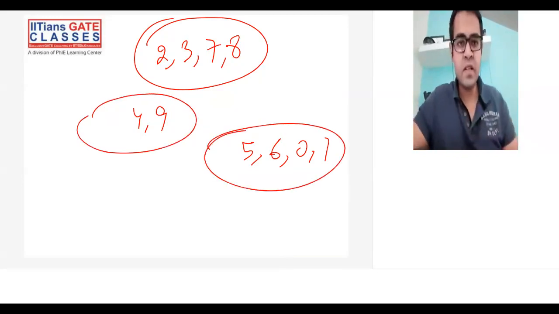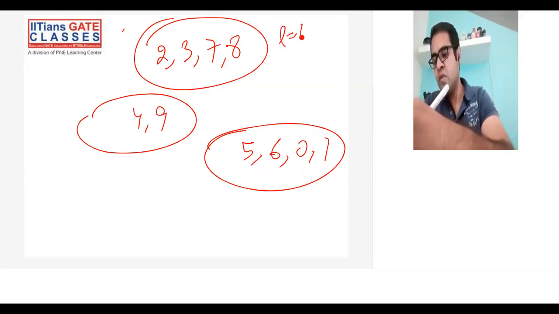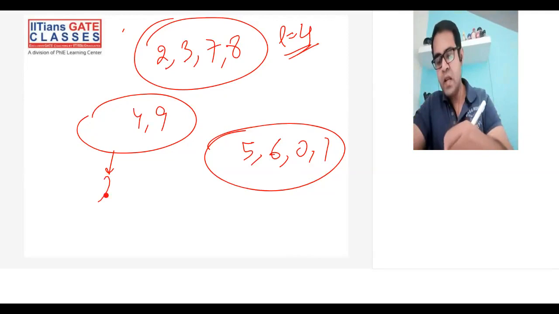For 2, 3, 7 and 8, all of these 4 will have a power cycle of length 4. In these, L is equal to 2, and in these, L is equal to 1.